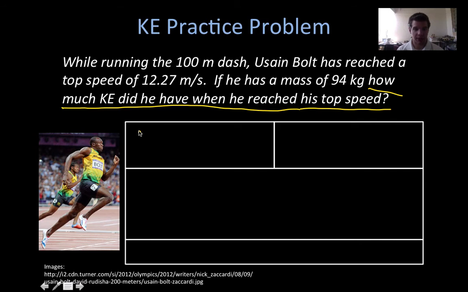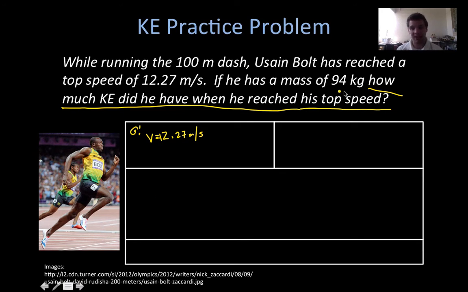We want to write down our givens here. So in terms of the givens, we can read again. While running the 100-meter dash, Usain Bolt has reached the top speed of 12.27 meters per second. So we know his velocity is 12.27 meters per second.